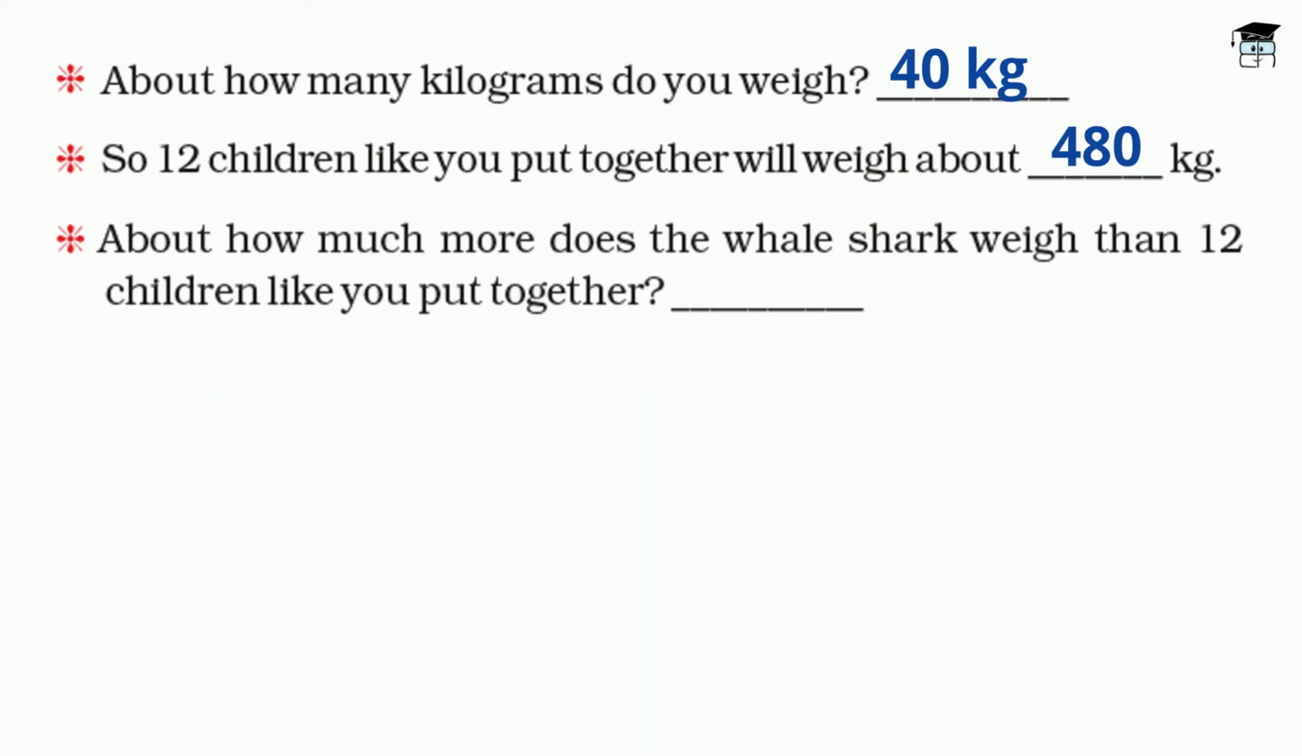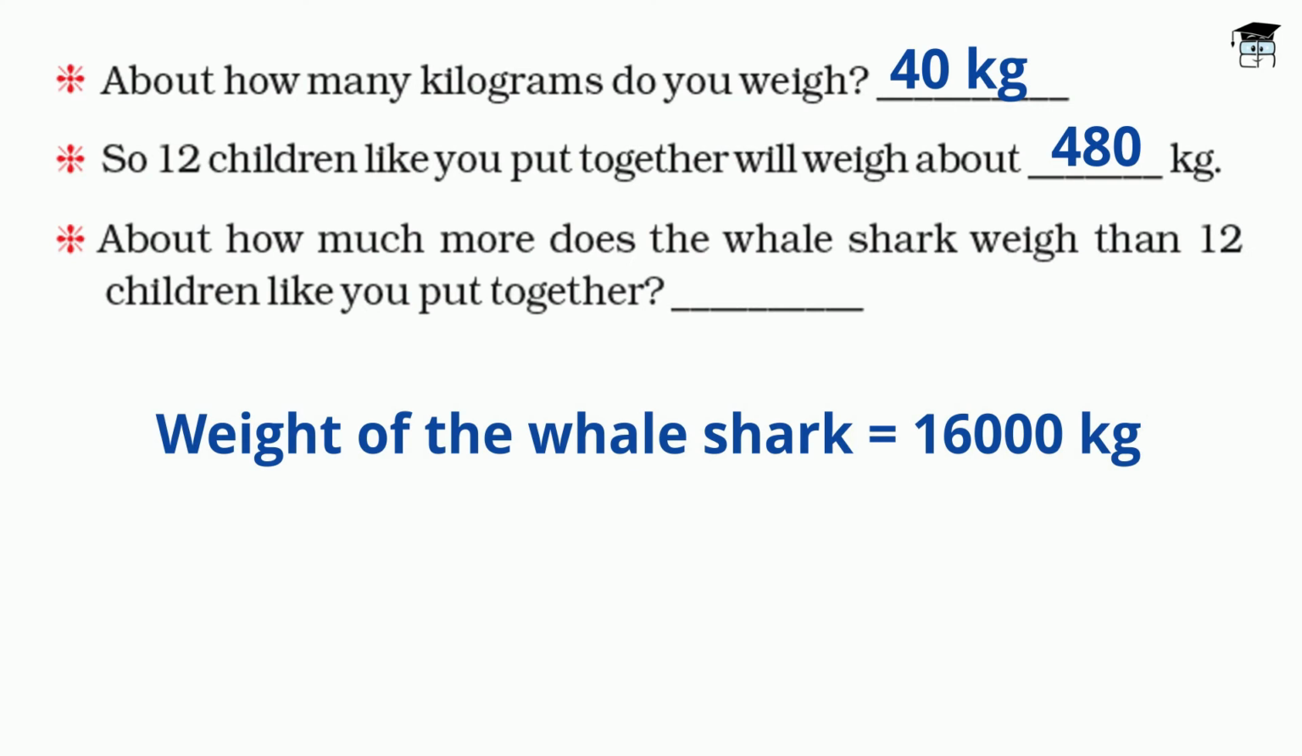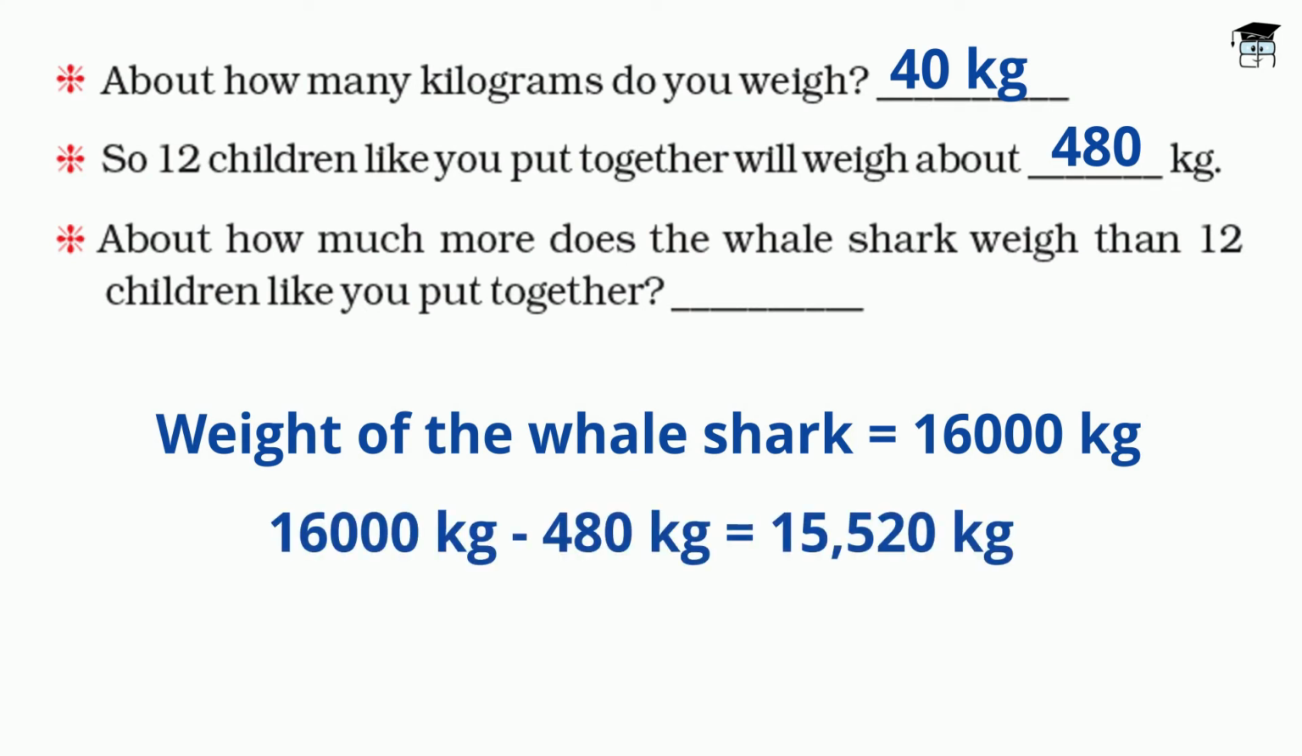About how much more does the whale shark weigh than 12 children like you put together? So the weight of the whale shark was 16,000 kilograms. So we need to subtract 480 to get the answer. So the answer will be 15,520 kilograms.